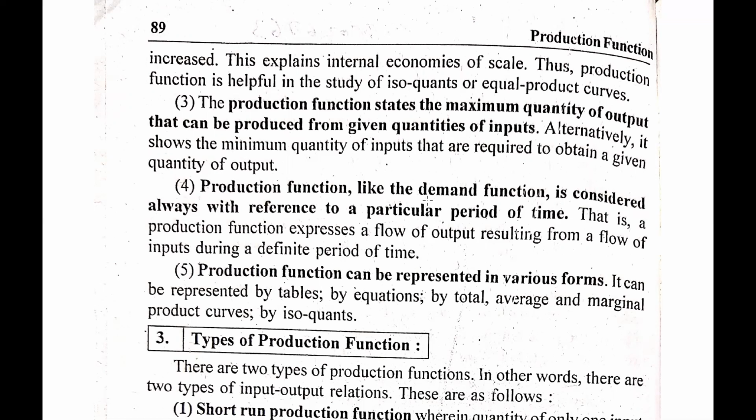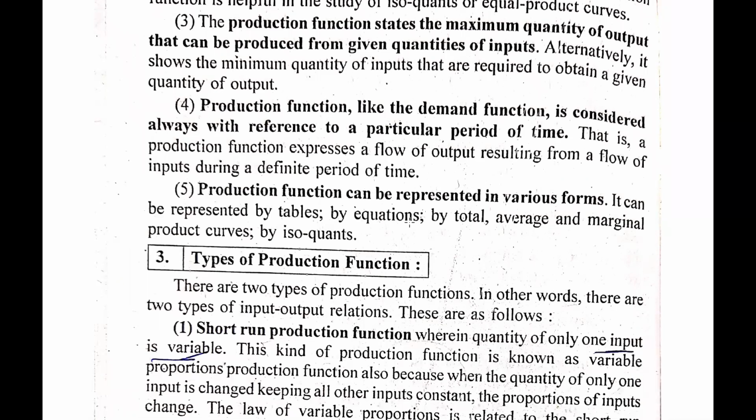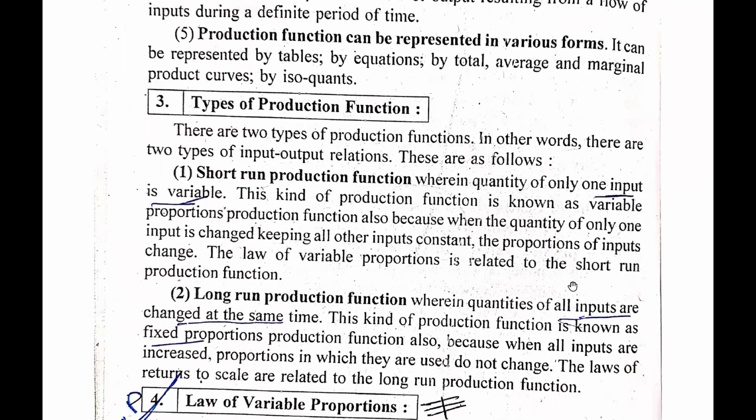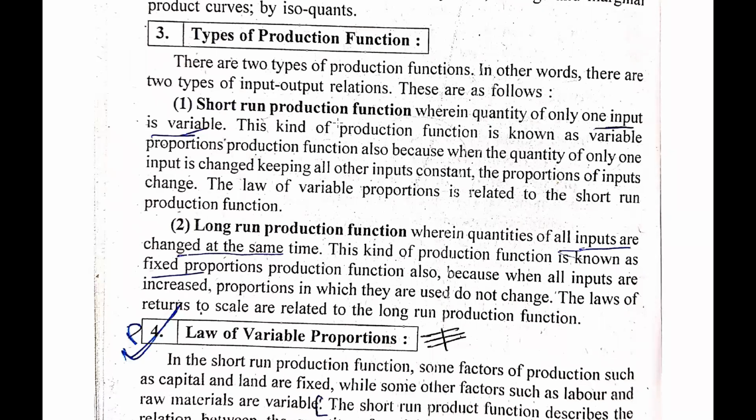So guys, we have explained this thing in Gujarati also, so that some of the students might understand the proper meaning of the production function. Now we will move further to the types of production function. There are two types of production function. In other words, there are two types of input-output relations. These are as follows. So guys, here we are given two different types of production function.